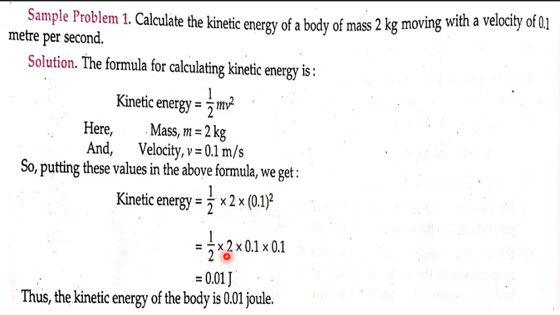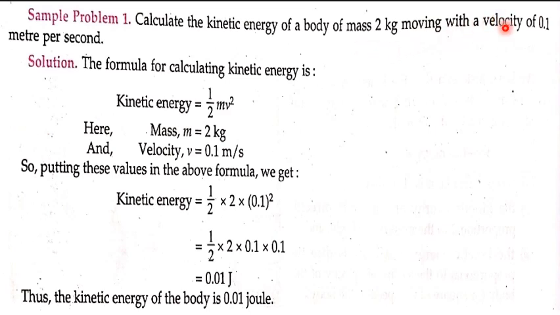So you are going to simplify this, and you are going to get the answer as 0.01. Don't forget to write the unit. You are calculating kinetic energy, so you are going to keep it in joule. If you write it as a word, you write it like this, and if you write it as a symbol, you write just capital J like this. So this is how you calculate kinetic energy when the values of mass and velocity are given in the question.